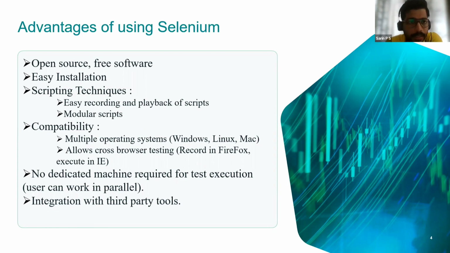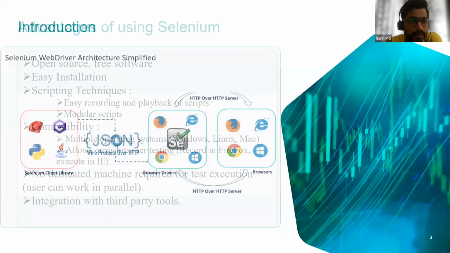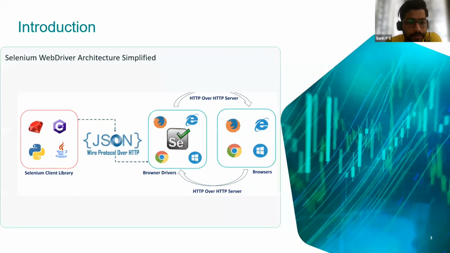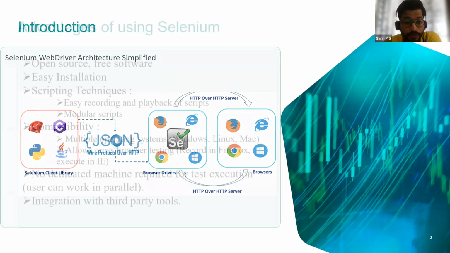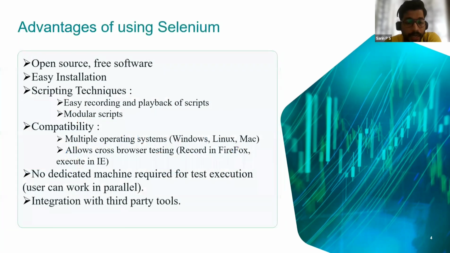So I hope till here it is clear for all. We started with the introduction, knowing the architecture, what all languages are supported in Selenium, what Selenium is, how it is communicating with the WebDriver and the browser, what type of communication channel or protocol they are using, that is JSON wire protocol, and the advantages of using Selenium. Along with that, I have spotted some disadvantages also, which are not listed in the slide.